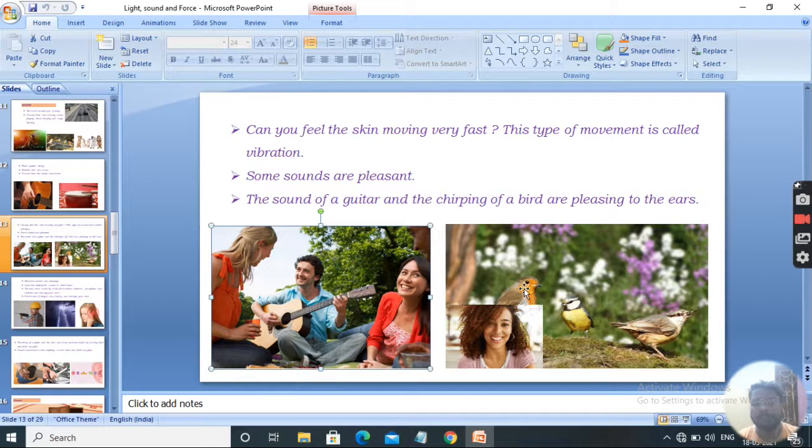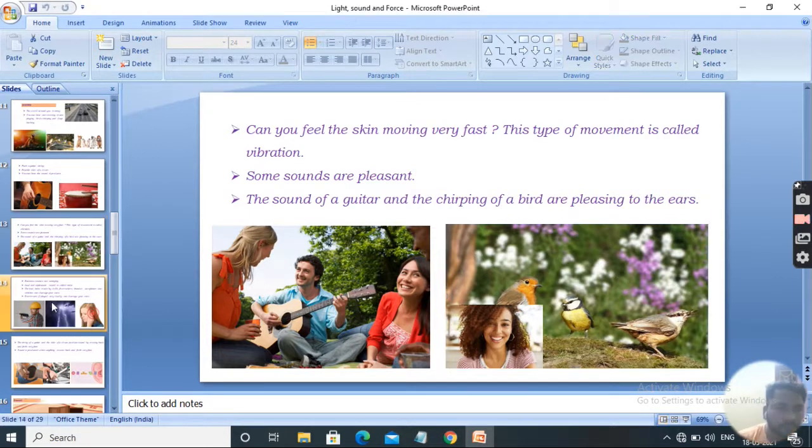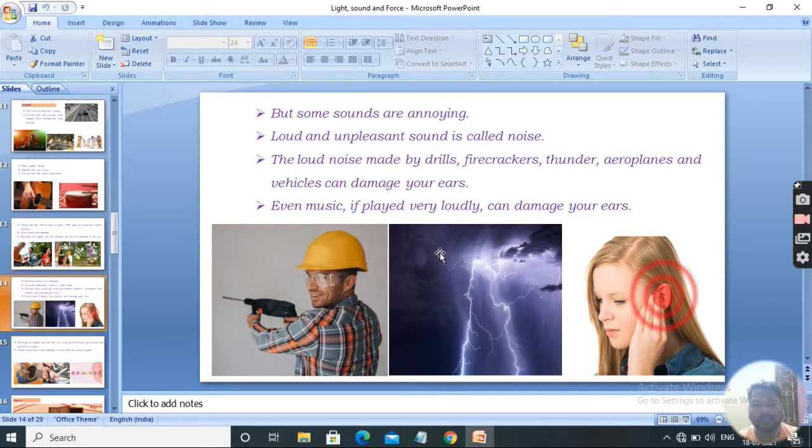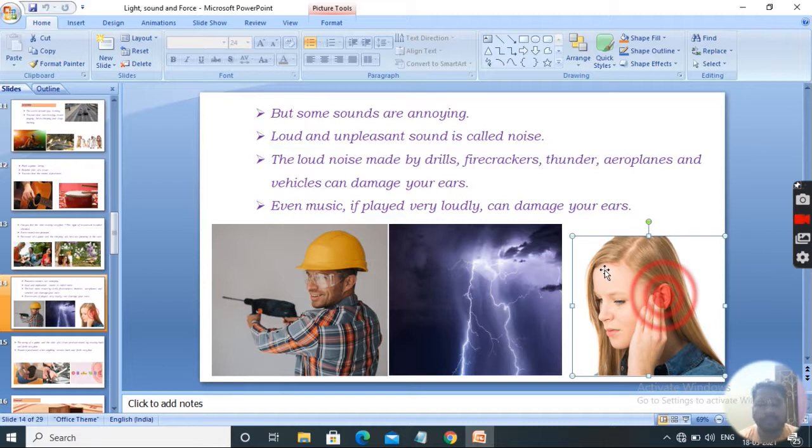The sound of a guitar and the chirping of a bird are pleasant to the ears. We love to hear those sounds, but some sounds are annoying or irritating. Someone is hearing that sound and she is feeling irritated. A loud and unpleasant sound is called noise. These sounds are called noise.